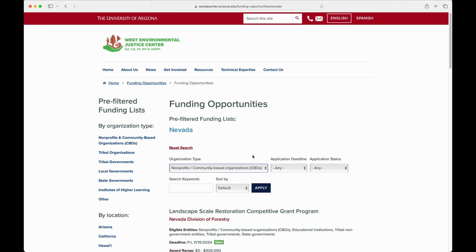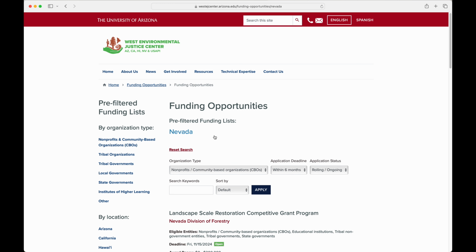For application deadline, I will select within 6 months because I would like to see both upcoming opportunities and those that we might plan a bit longer for. For application status, I will select open. This way, I will only see grants that are accepting applications. Note that it would be a good idea to do the same search but for application status selecting rolling ongoing, as many of these grants will also be accepting applications.